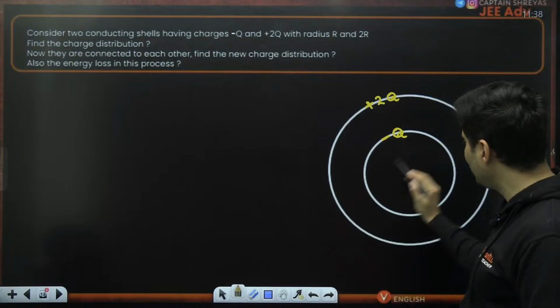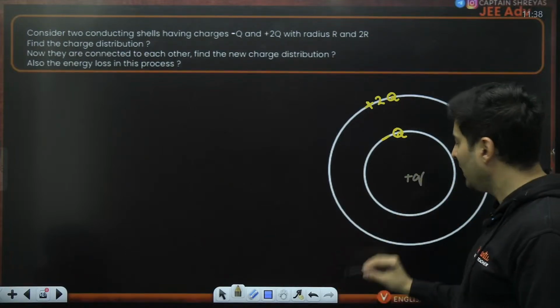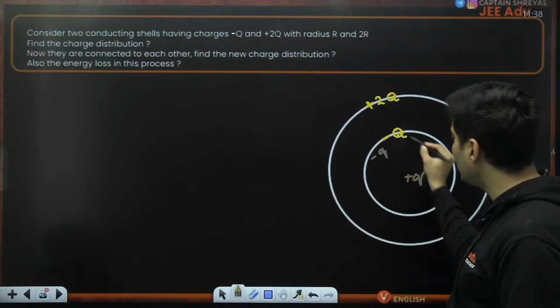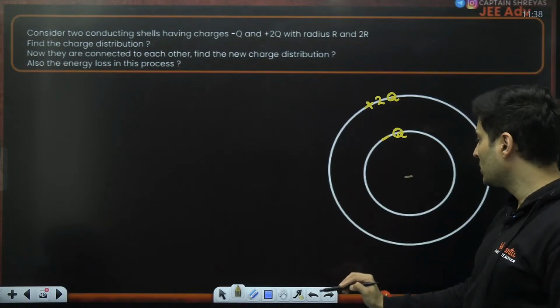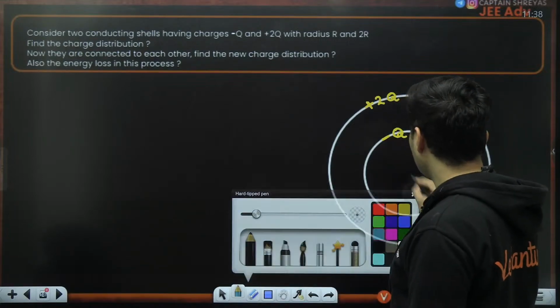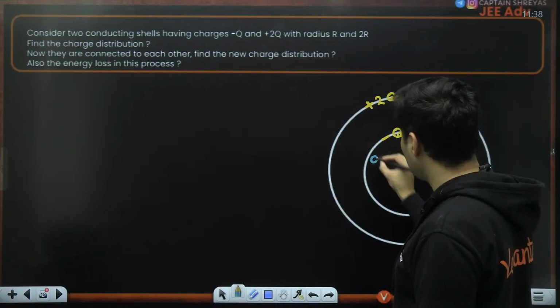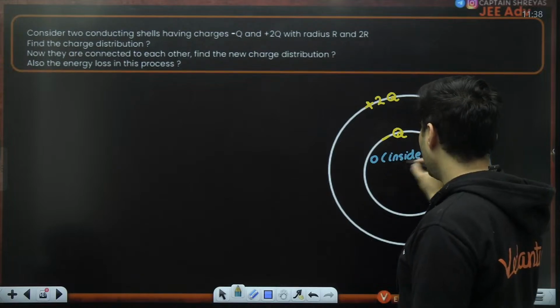Is there any charge present inside the shell? Is there like a plus q charge? No, right? If there was a plus q charge, then the inner shell's inner surface will have negative charge. But right now, there is no charge over here. So 100% I know that this particular surface will have zero charge. And why is it? Because inside there is no charge present.